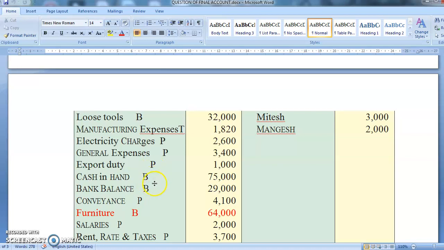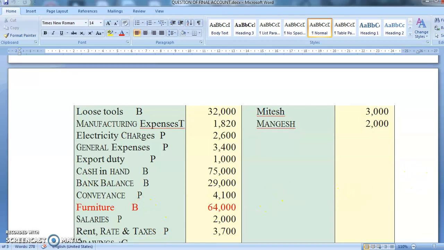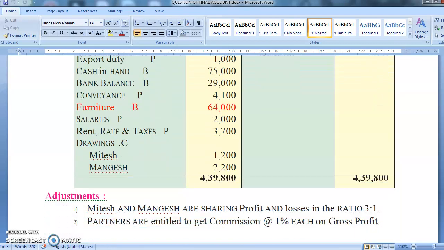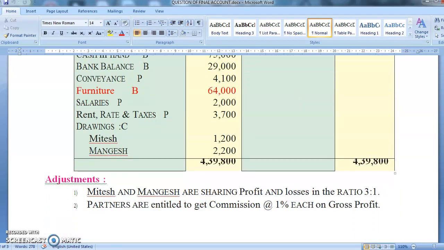Bank balance, balance sheet. Conveyance is a traveling expense, so it comes in profit and loss account. Furniture will go in balance sheet. Salary will go in profit and loss. Rent, rates and taxes, profit and loss. Drawings, this time it will go in current account. Here we are following the fixed capital method. So in the fixed capital method, all the transactions related to partners go in current account, and the capital account balance is directly transferred to the balance sheet.